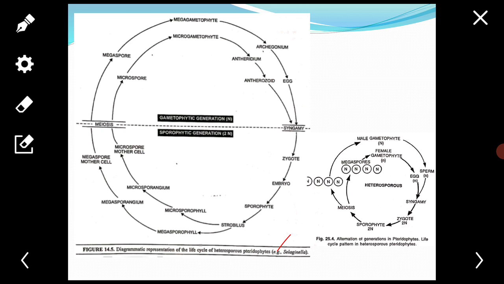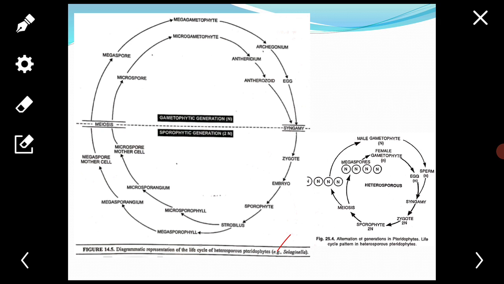The male gametophytes produced from microspores bear only antheridia, and the female gametophytes produced from megaspores bear only archegonia.